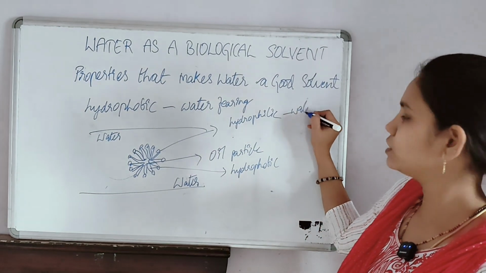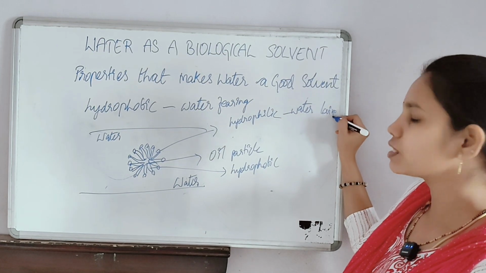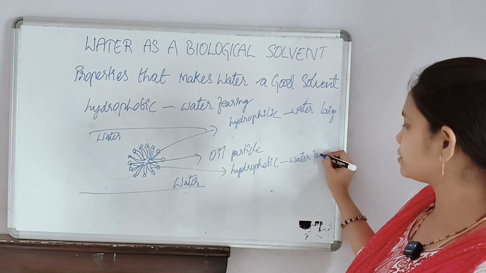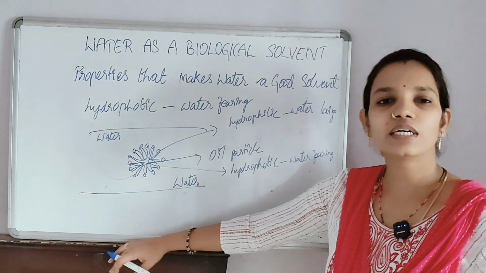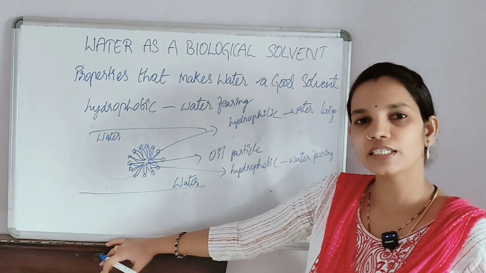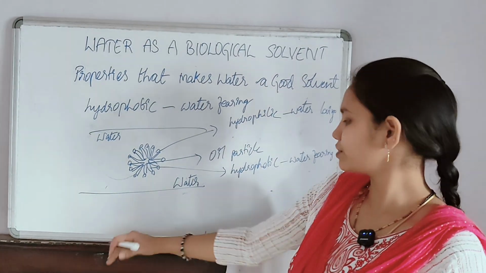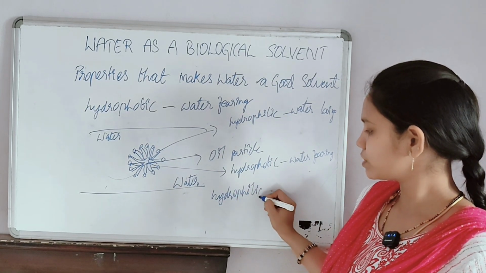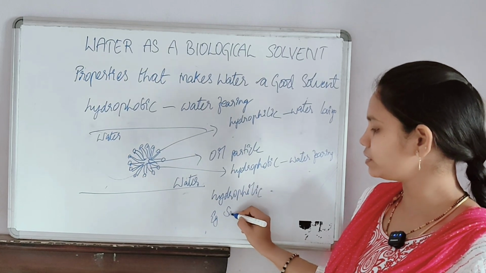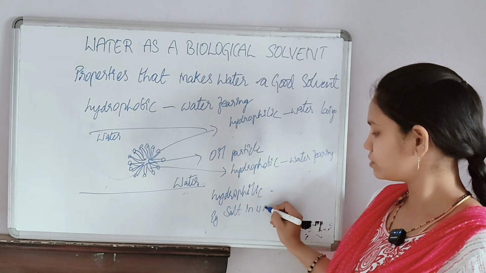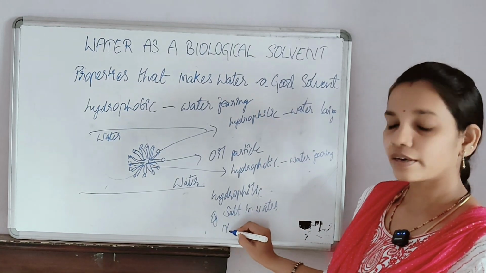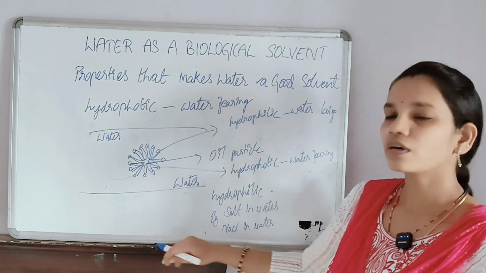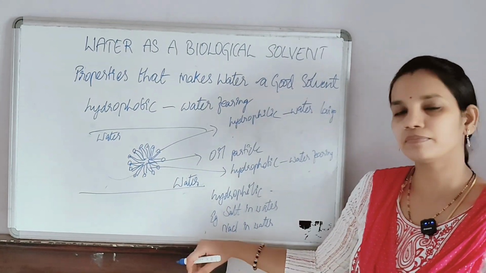Hydrophilic is water loving. Hydrophobic is water fearing. On the other hand, substances that can easily dissolve in water are called hydrophilic. Example, salt in water or NaCl in water. We have already discussed this example previously.